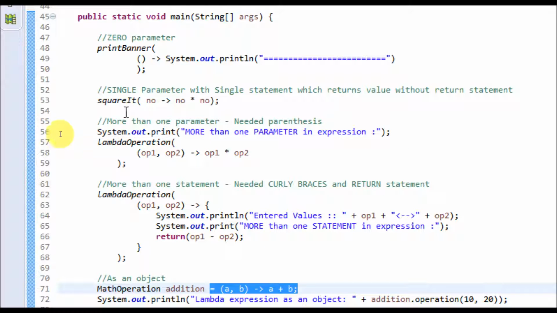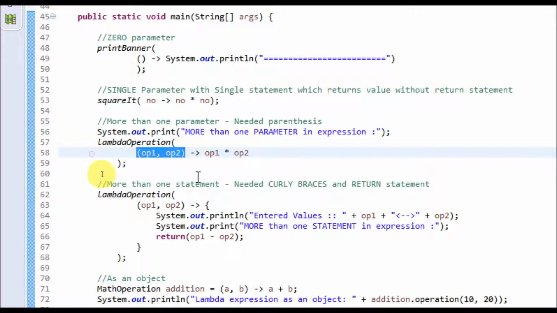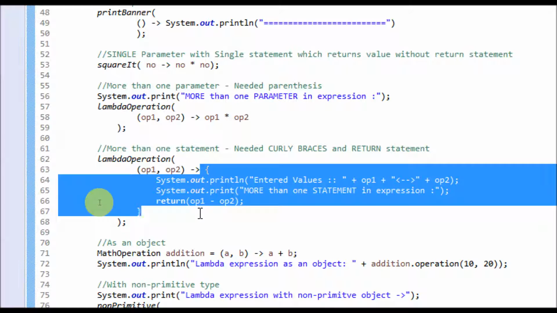Similarly, if more than one parameter is passed, then parentheses are needed. That is what I explained here. And the next one: if there is more than one statement, you need curly braces and a return statement. This is a statement part in the lambda expression, and it has more than one statement, so we need a return keyword to return the value.